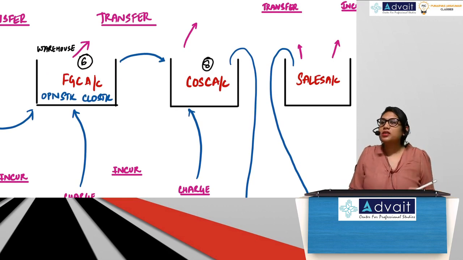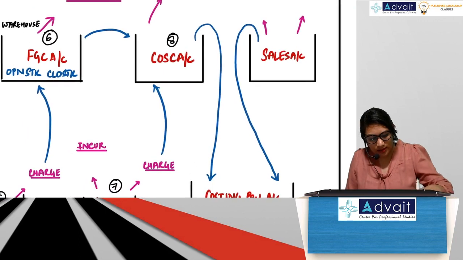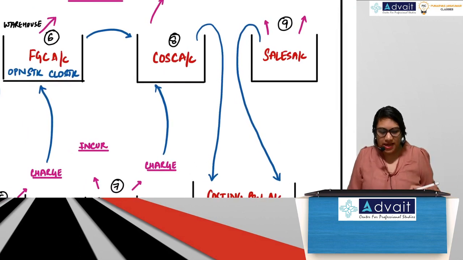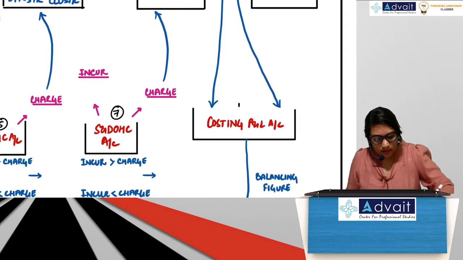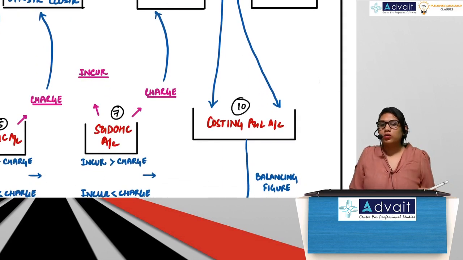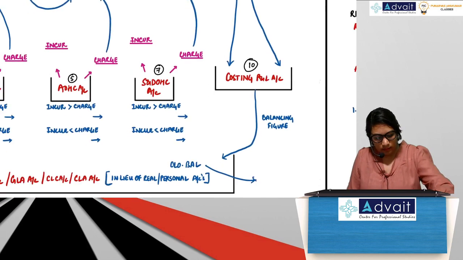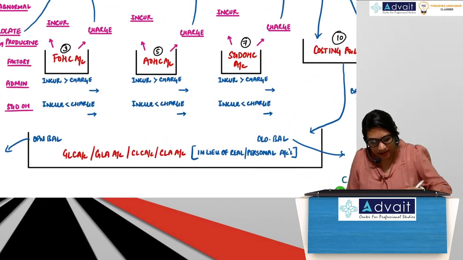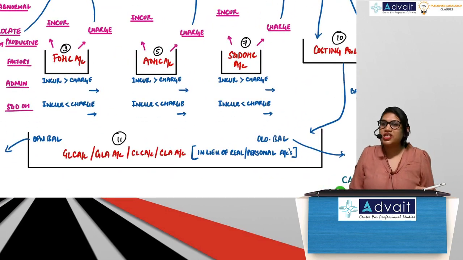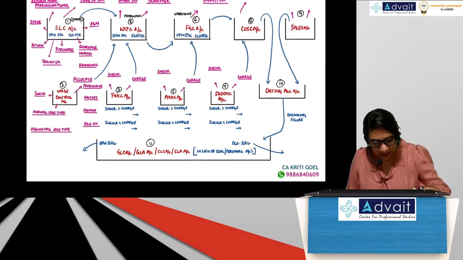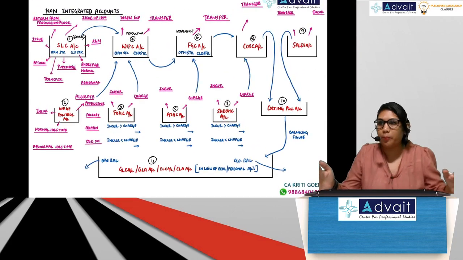Cost of sales control account. 9. Sales account, 10 costing P&L account, and 11 last account, GLC account. So you see everything goes to GLC, that's why it's a bigger tub.